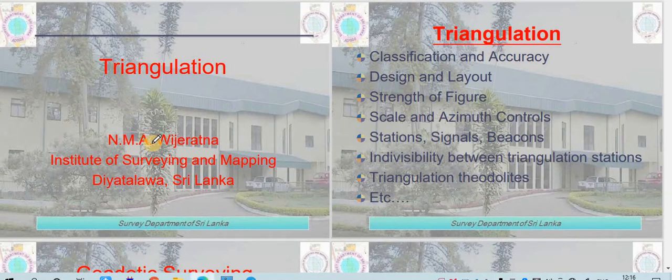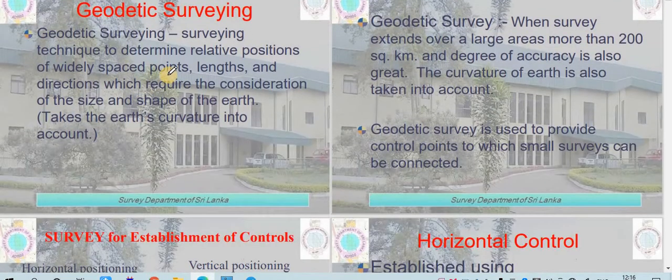So good morning, everyone. As you all know, we have completed our third chapter of Surveying 2. The next topic in Surveying 2 is geodetic surveying. Okay, so geodetic surveying is a very important topic.